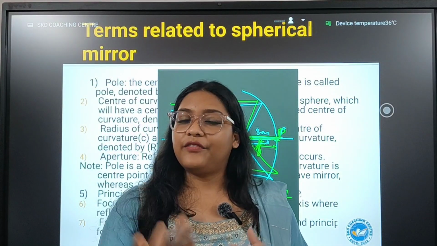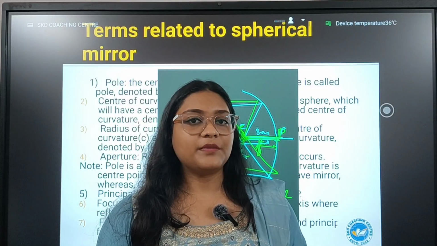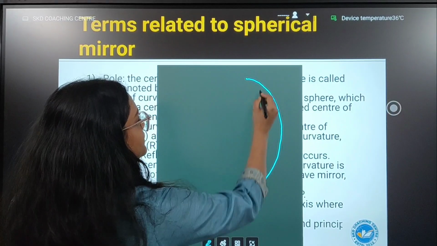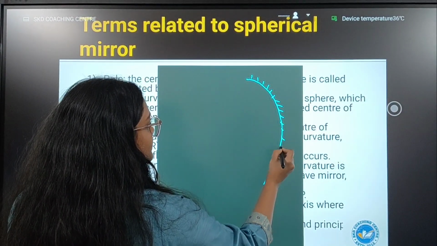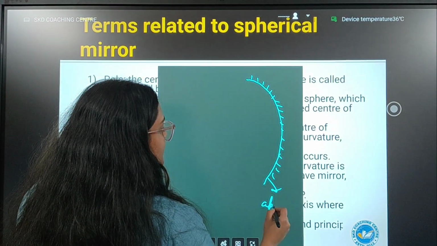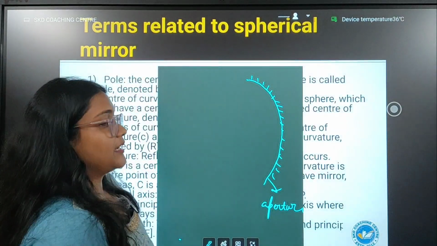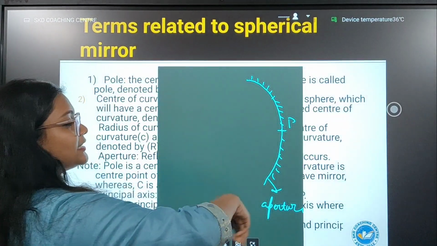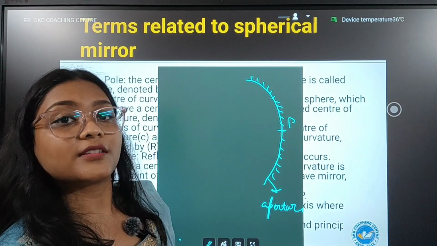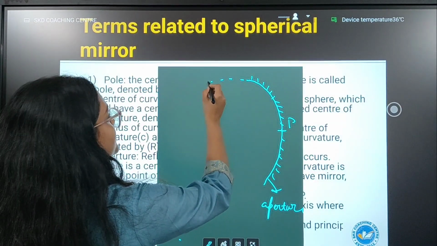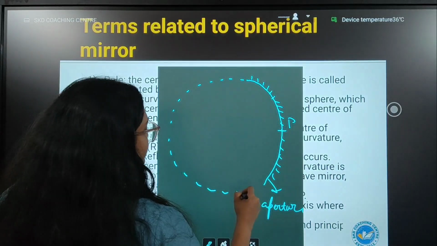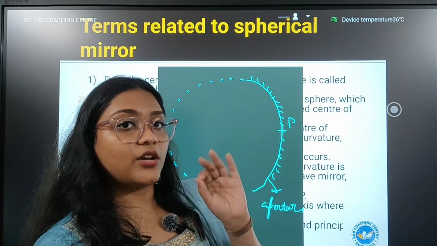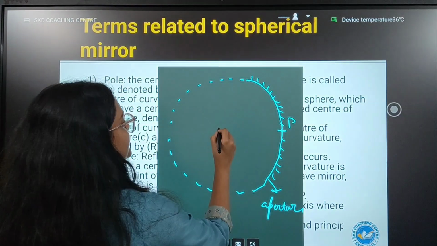Now let us revise all the spherical mirror terms related to this chapter for more clarity. This is a mirror surface. The mirror surface is called the aperture. The half of the aperture is called the pole. And this curved mirror is a part of what? It is a part of a sphere. So I'll draw a sphere. Okay. Every spherical object has a center. So this center is called the